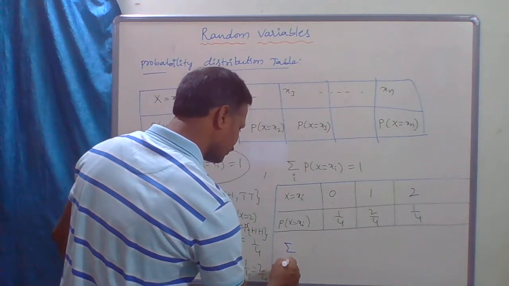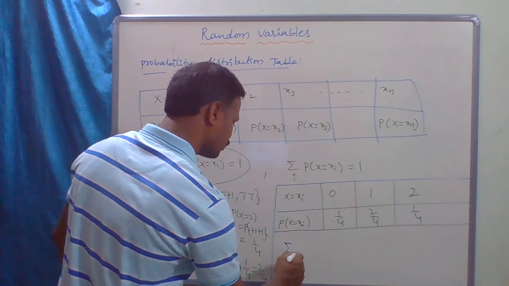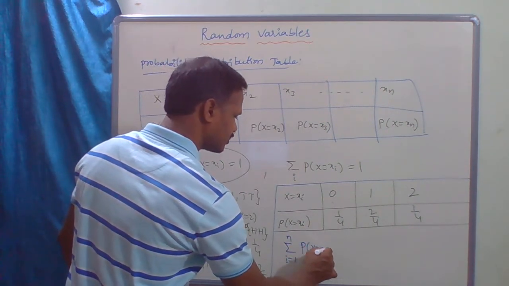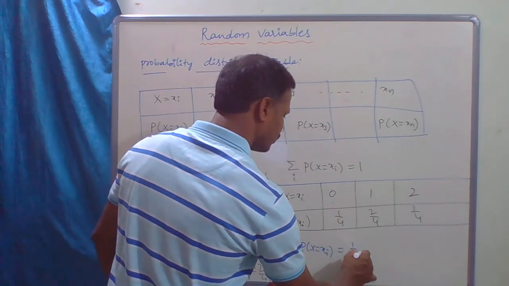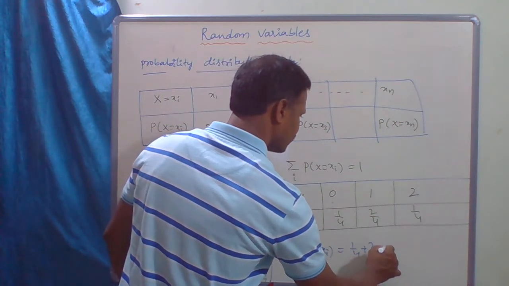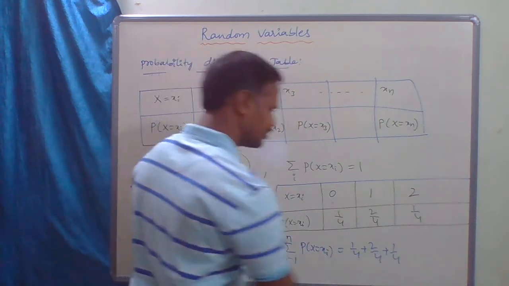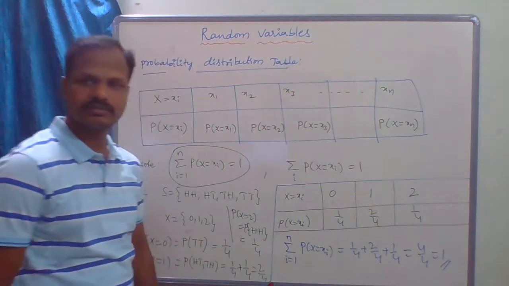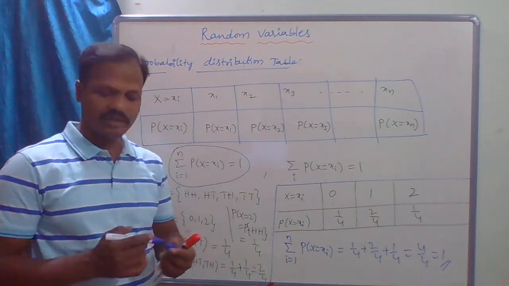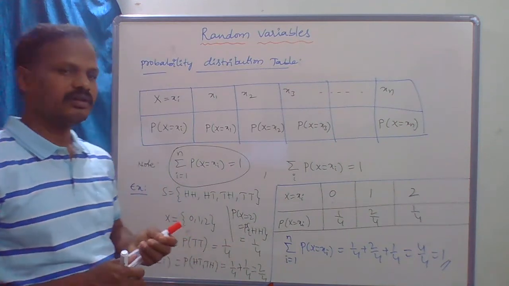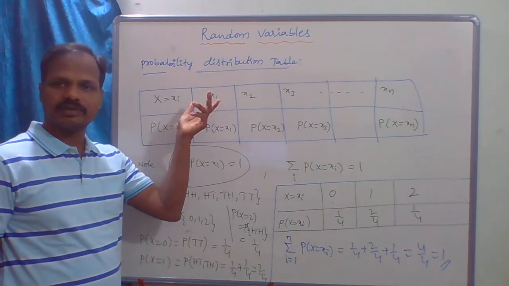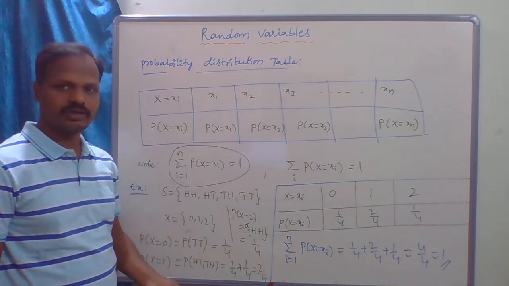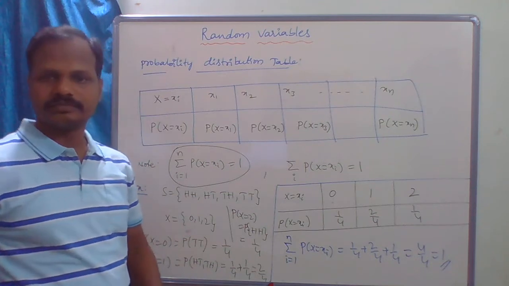Sum from i equal to 1 to n of probability of X equal to xi is equal to 1 by 4 plus 2 by 4 plus 1 by 4, which equals 4 by 4, that is 1. So this is called a probability distribution table. This is for a discrete random variable, and you can take it for a continuous random variable also.